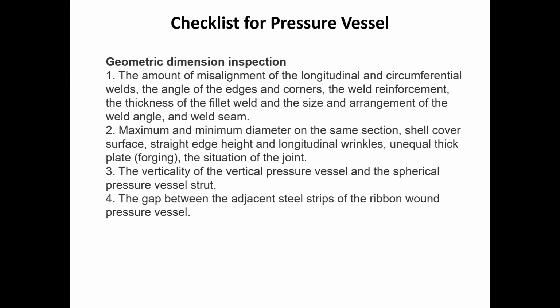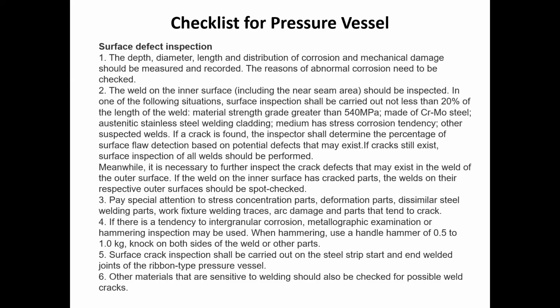Then there may be geometric dimension inspections. So we have to check the diameter, thickness or some other dimensions. That is called geometric dimension inspections. Then we can go for the surface defect inspections.